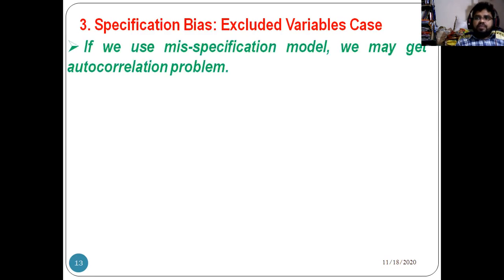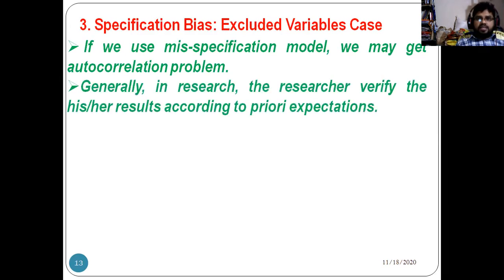So if we use a misspecified model, when we are using a model which we don't know about, we may get an autocorrelation problem. For example, generally in research, the researcher verifies the results according to the a priori expectations. After conducting a research, you will look at the results, whether our results are according to our a priori expectation.